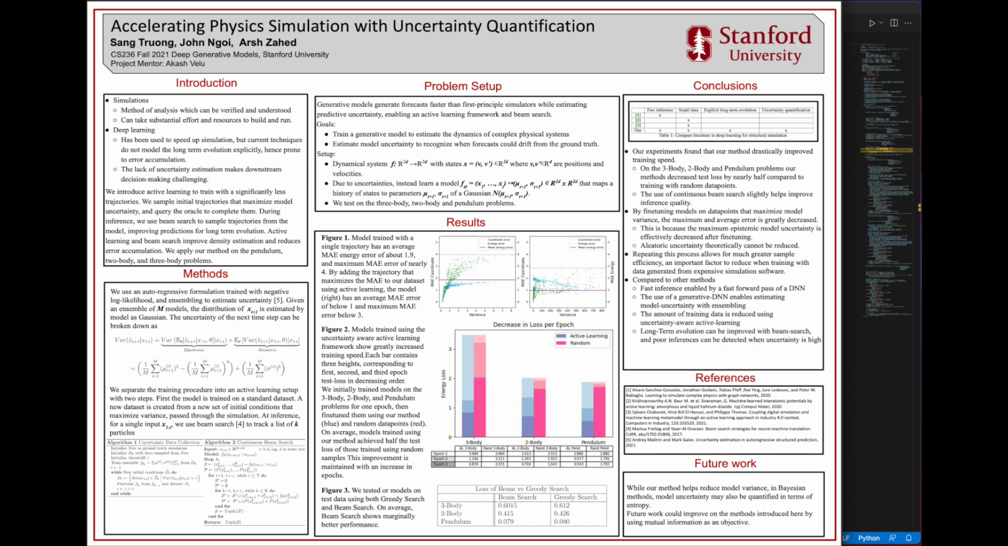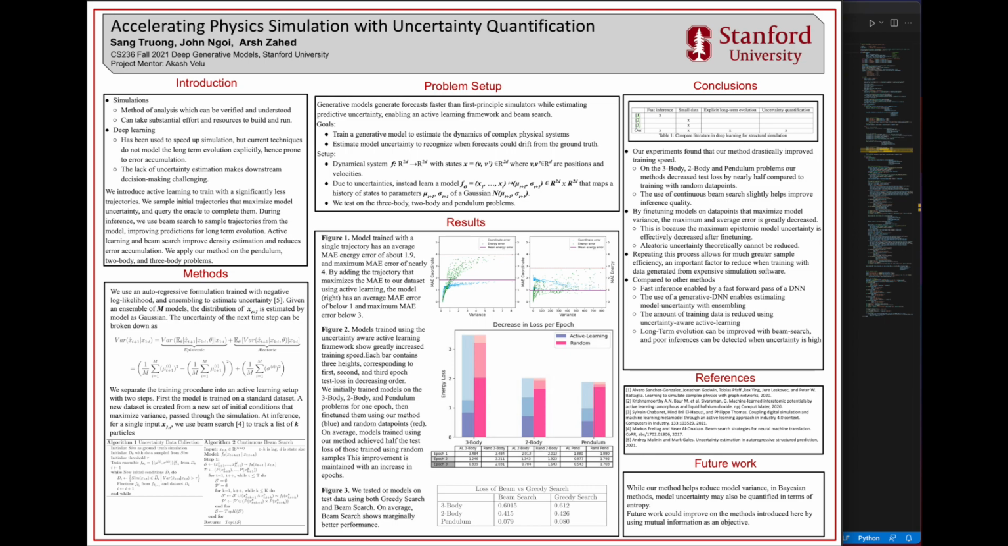Now let's look at our methods. We use an autoregressive formulation trained with negative log likelihood and ensembling to estimate uncertainty. Given an ensemble of M models, the distribution of x_{t+1} is estimated by the model as Gaussian. The uncertainty of the next time step can be broken down as follows. If you look at the math below, on the right-hand side, there are two parts. The first part is epistemic. The second part is aleatoric.